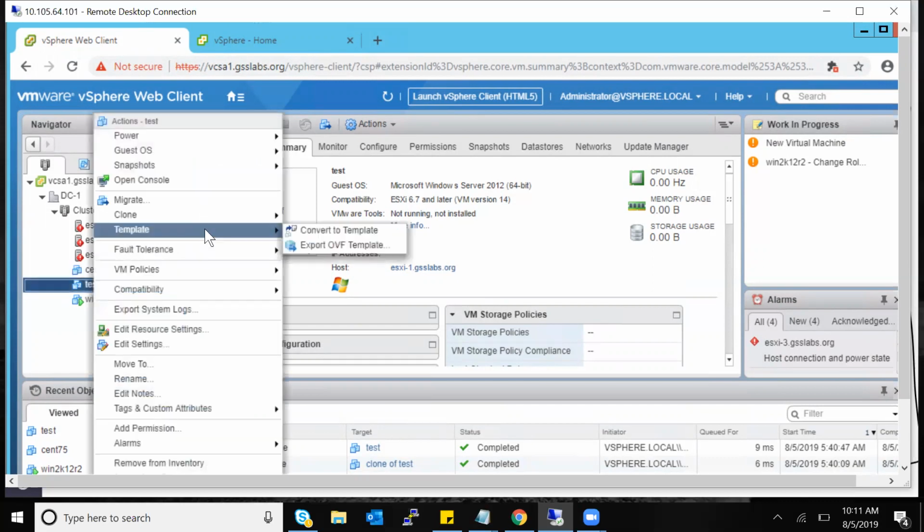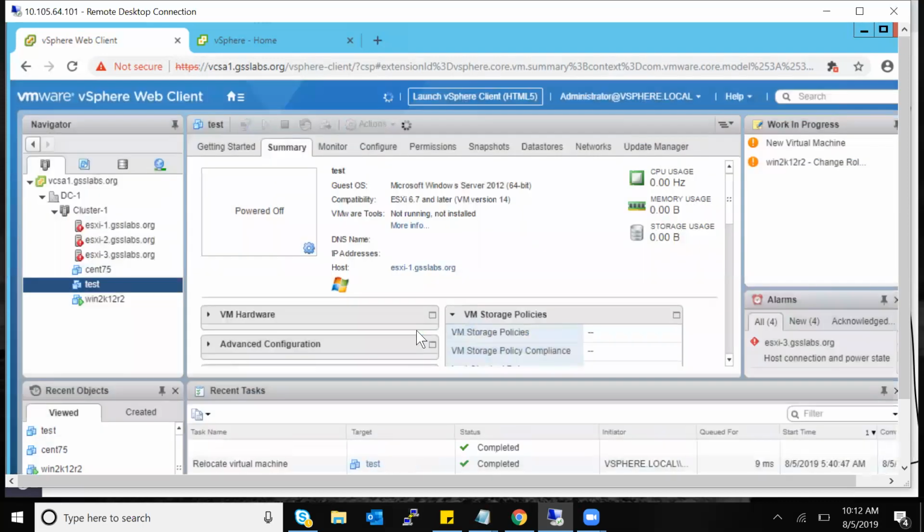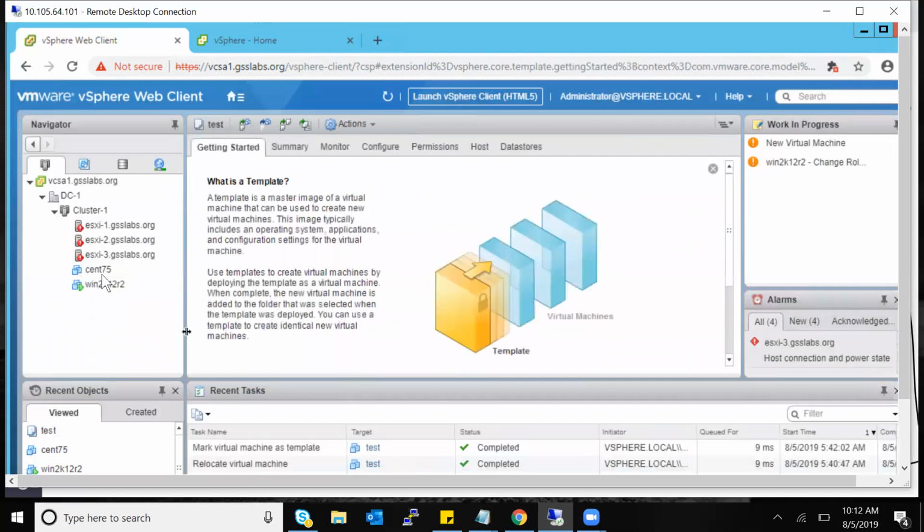I click on clone, template instead of clone. I have an option to convert to template. I click on that. It's asking, do you want to convert this test VM to a template? It's asking, do you want this guy to be a stencil or a skeleton? I'm telling, yes, go for it. Now it's not here anymore on the virtual machine list. It has become a template.